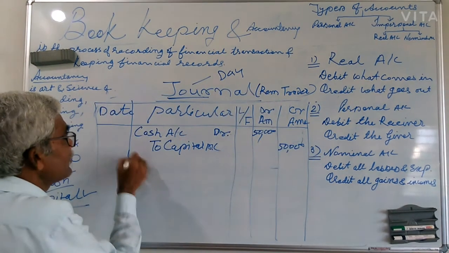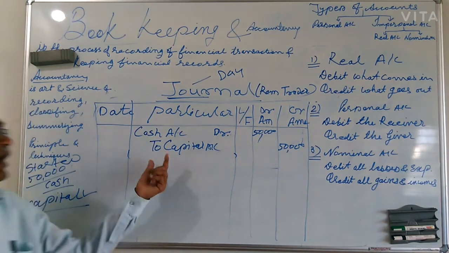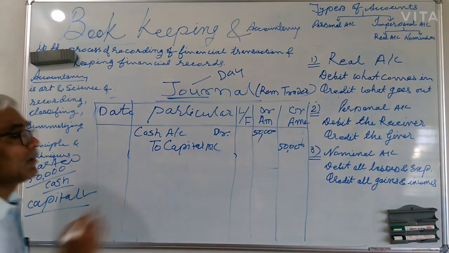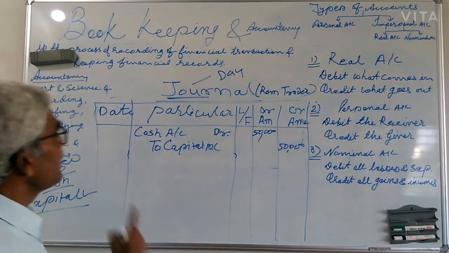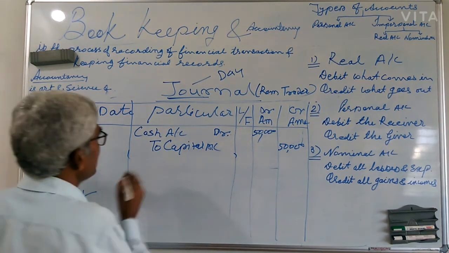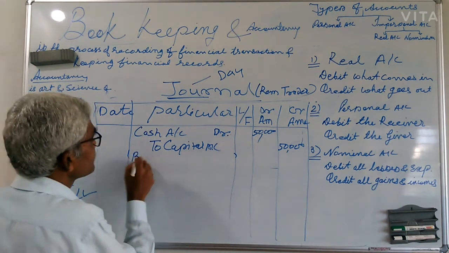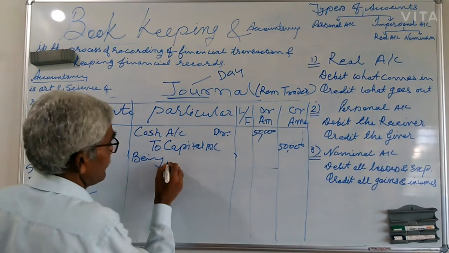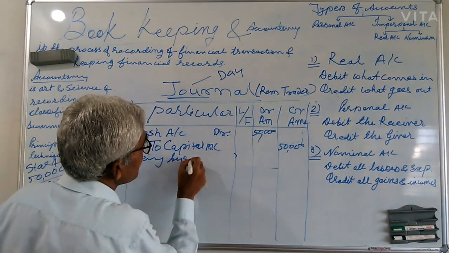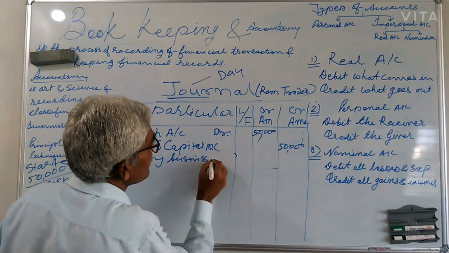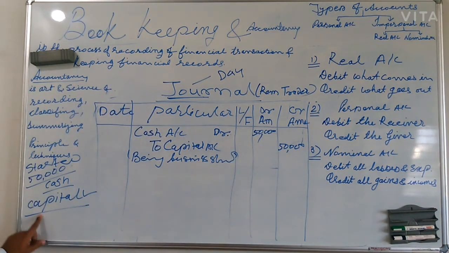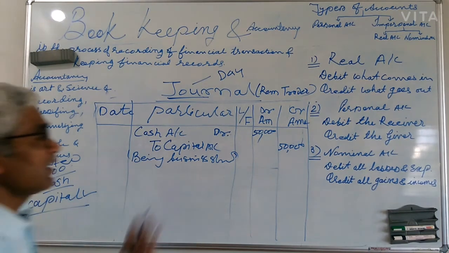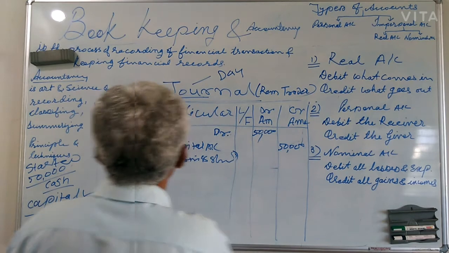And we have to give an explanation about this entry. That explanation in business accounting language is the narration. So you have to give narration. It's very simple. Being business started, or being capital invested, you can say. With the word being attached, you will get a meaning and complete the line.